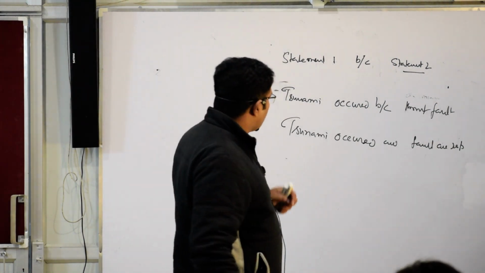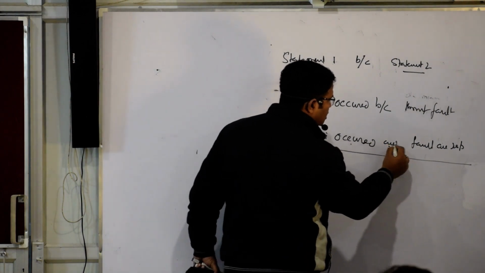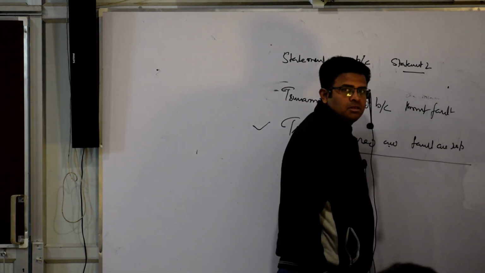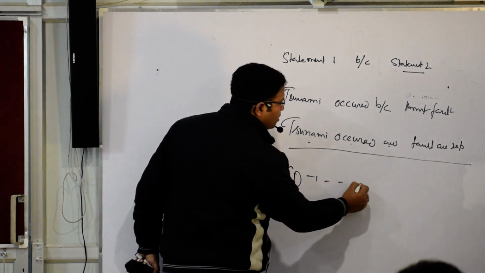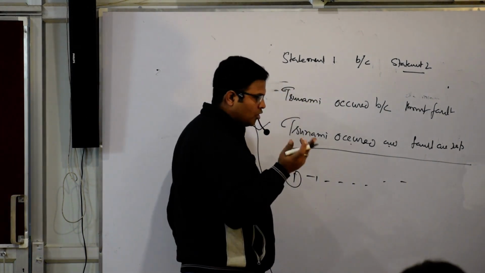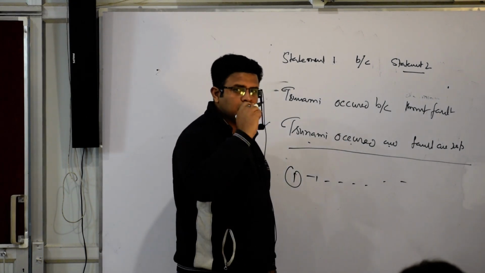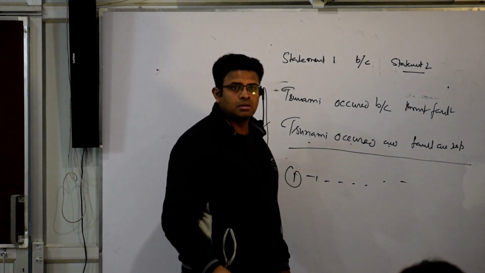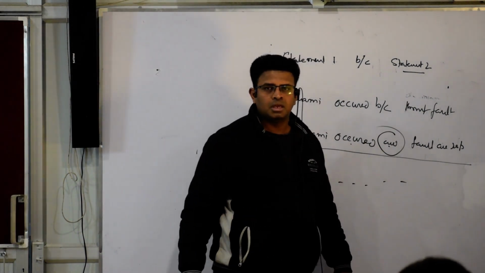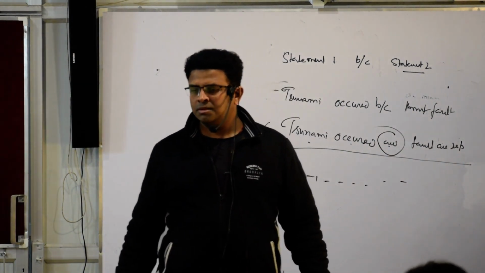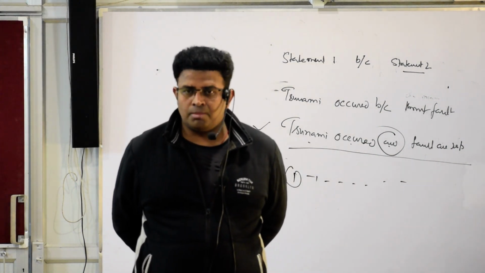So you will say yes, it is written in the passage that tsunami occurred and the faults are responsible for it. And in the option it is written that tsunami occurred because of the thrust fault. Thrust fault is a type of fault, so it is responsible. Yes, it is correct, but it is wrong, because the passage never says that it is the cause. Understood it? Completely okay in your mind?